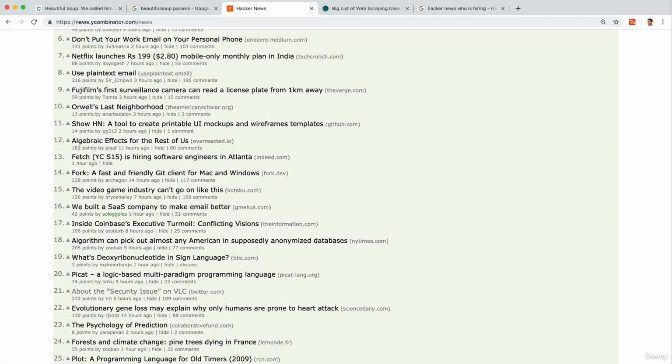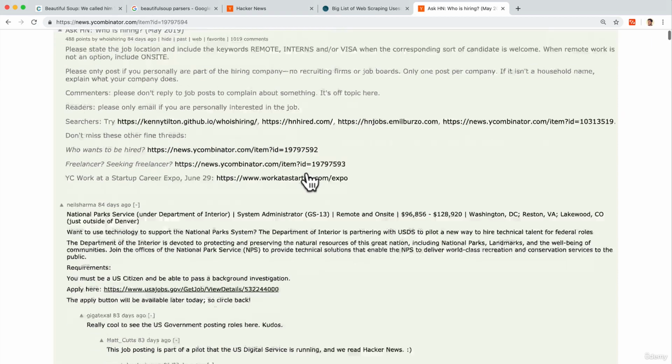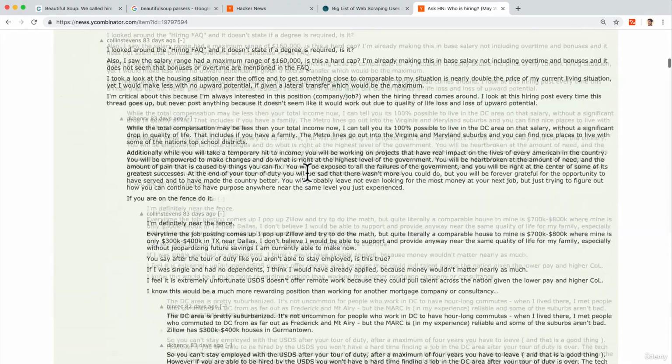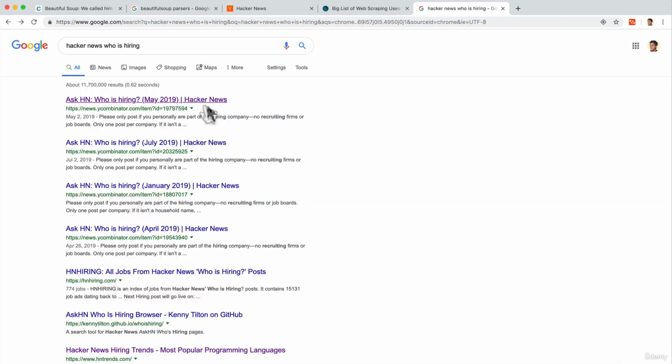Now, after we're done with this project, there are many ways to apply this knowledge. For example, one of the things that Hacker News has is every month they have a Who's Hiring, where companies post job opportunities for programmers. So a good project might be to actually scrape this data of companies posting different job opportunities and maybe try and figure out what the trends are.